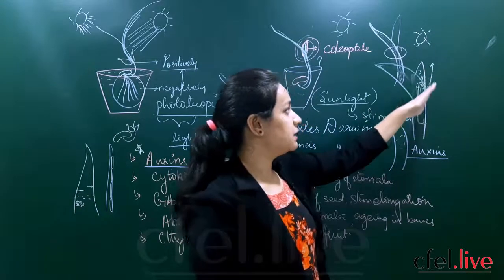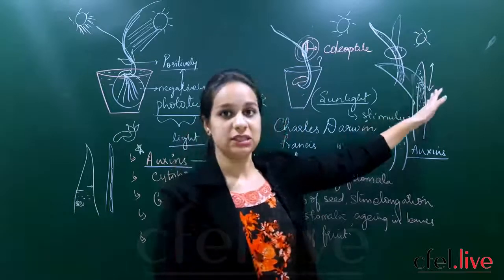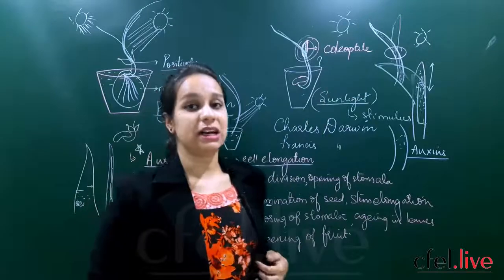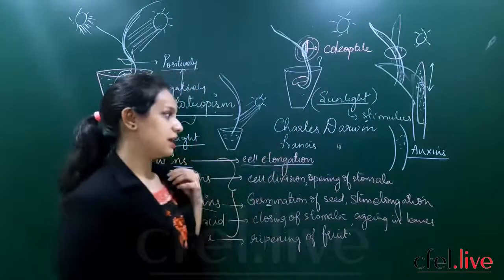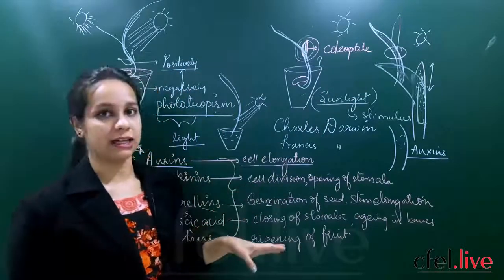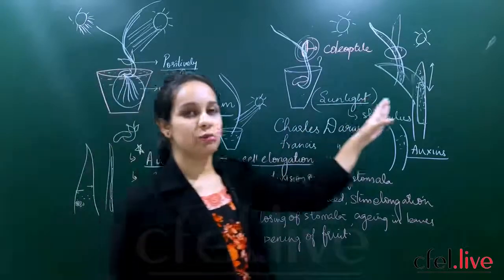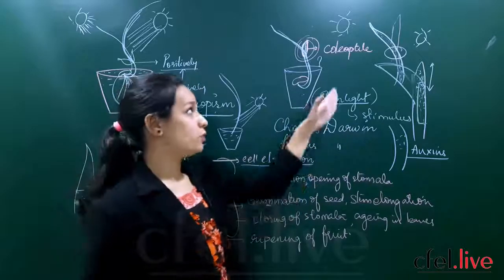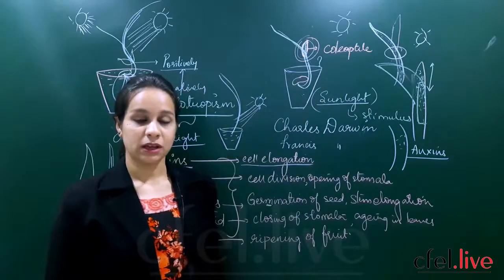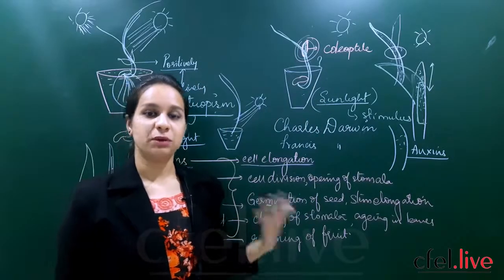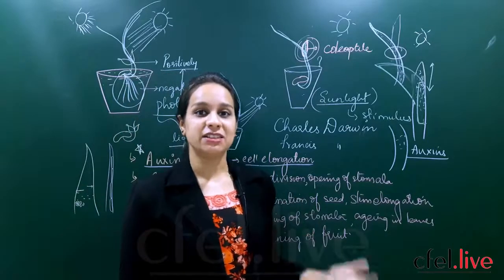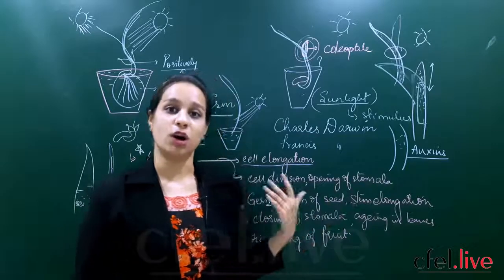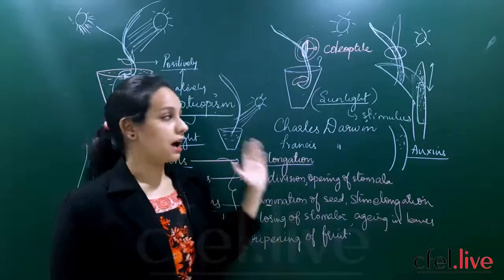So finally this region got concentrated with auxins and it showed a characteristic bending. All this experiment conducted by Charles Darwin and Francis Darwin confirmed that for an external stimulus such as light, there will be a response and the response is bending of stem, that is phototropism. What do you mean by phototropism? The characteristic response shown by plants towards the intensity of light or sunlight. Are you clear till here?